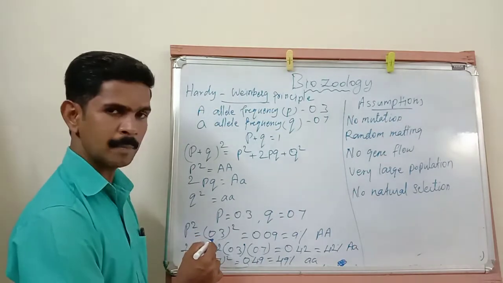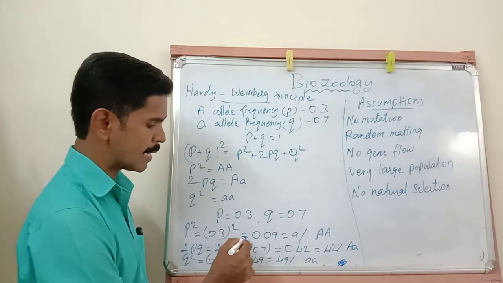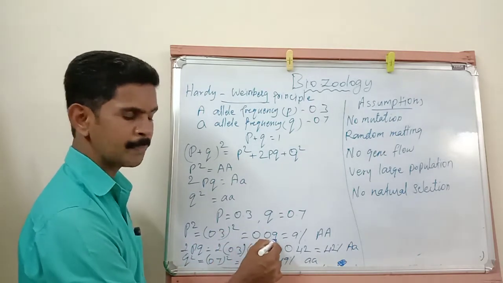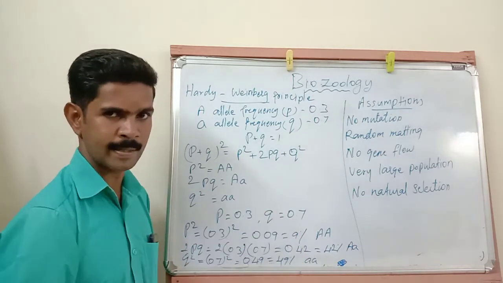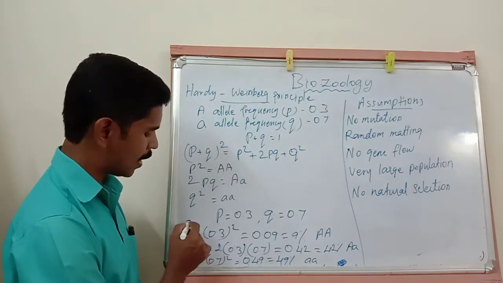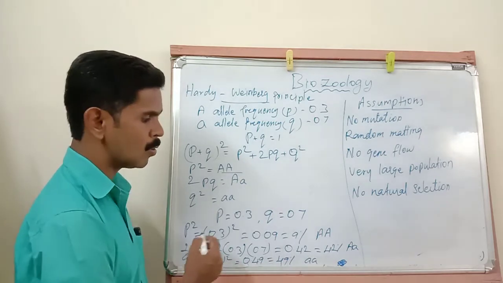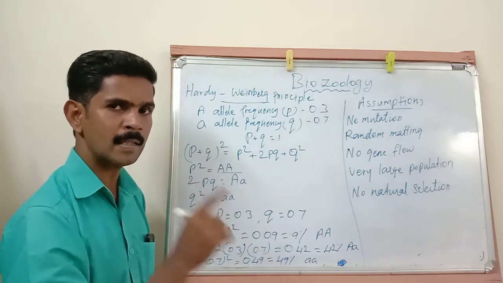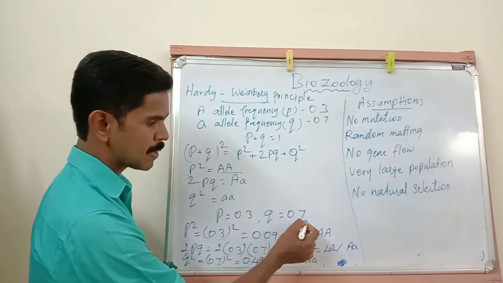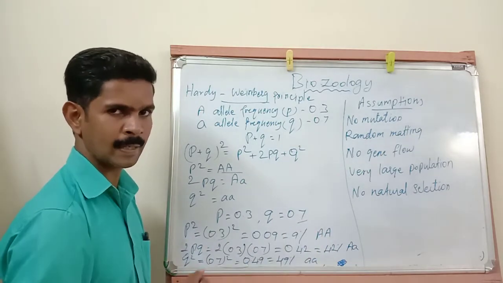P square means 0.3 the whole square, which is equal to 0.09. It is considered as 9%. So the P square, as I already told you, represents two capital A's. Capital A determines dark grey color. So 9% is determining dark grey color.